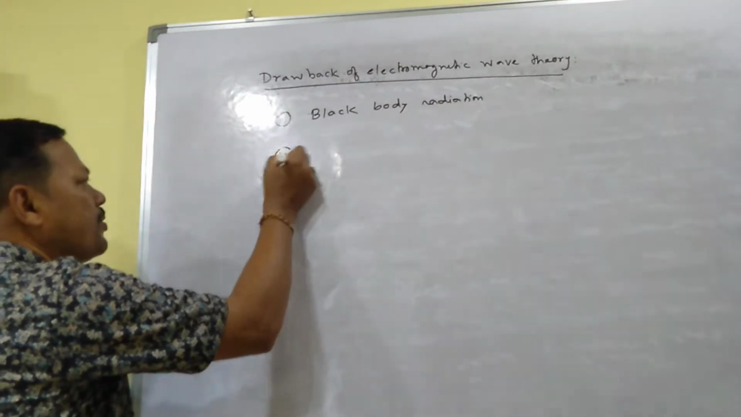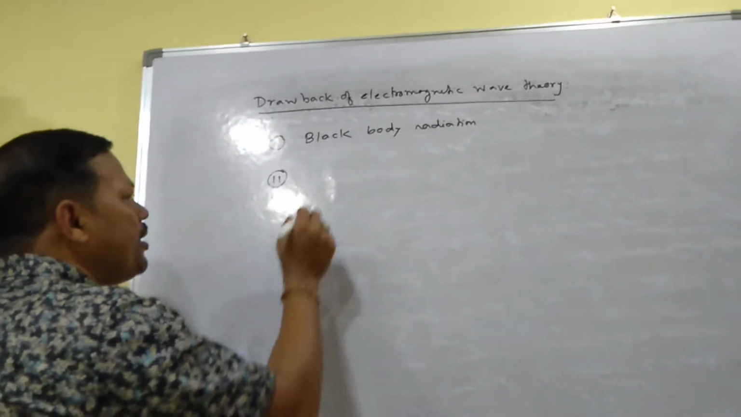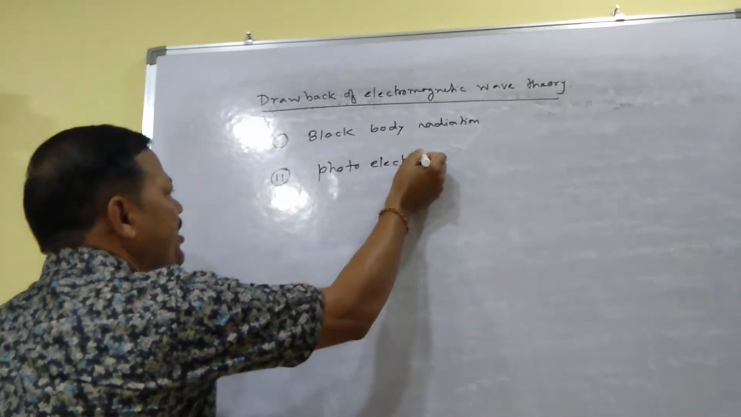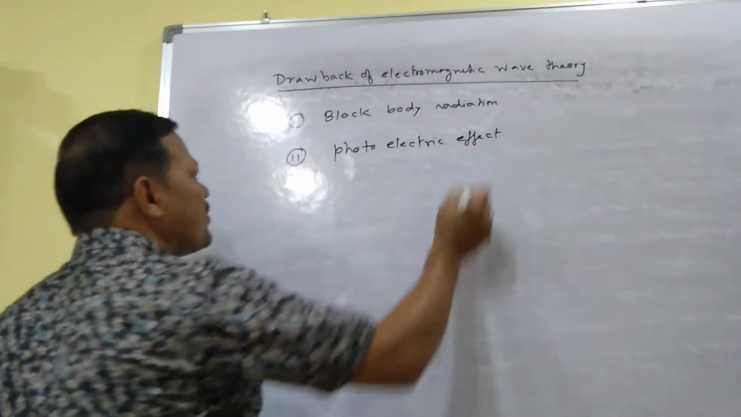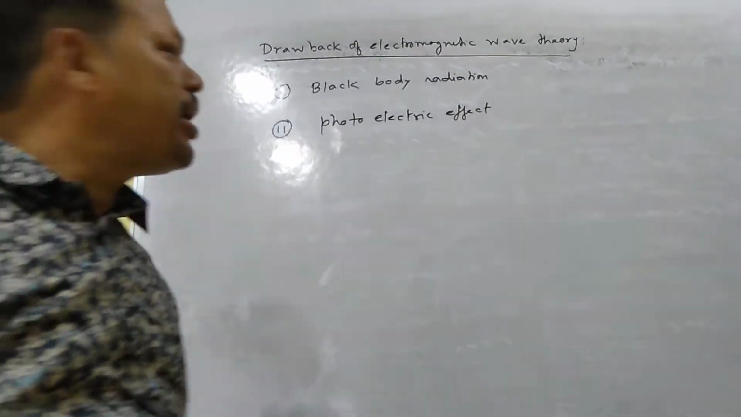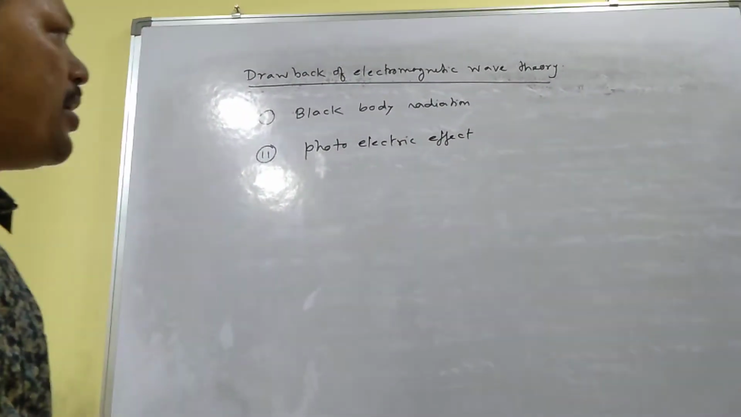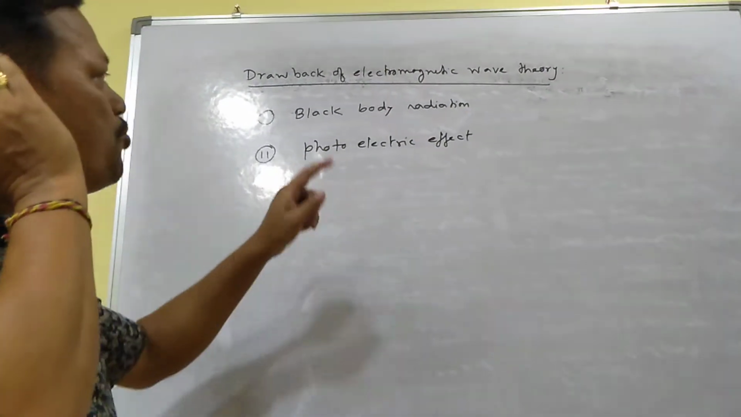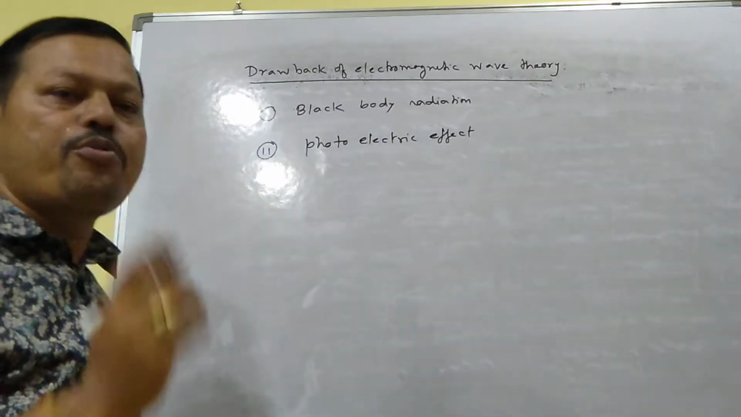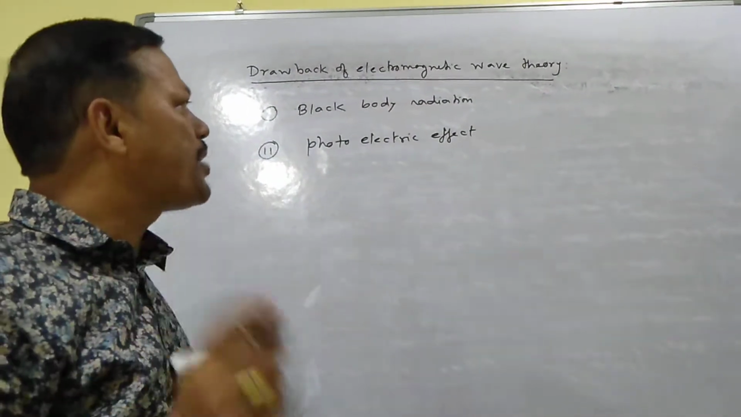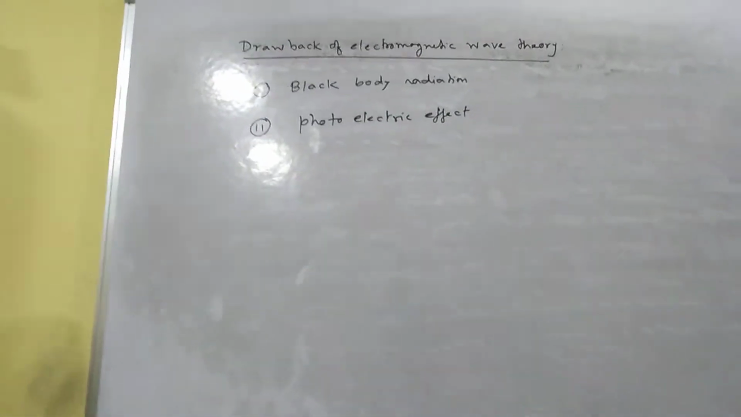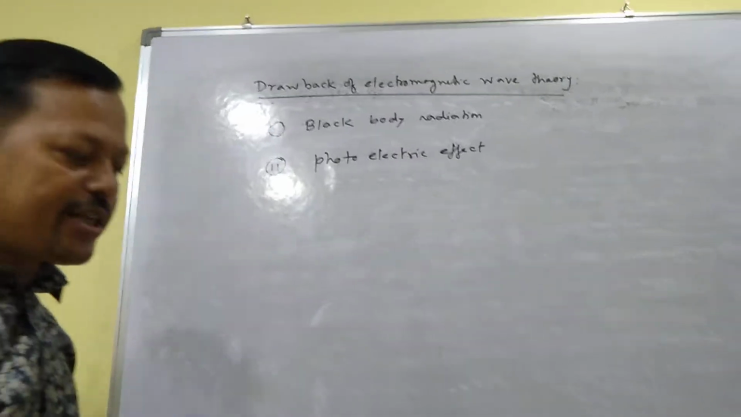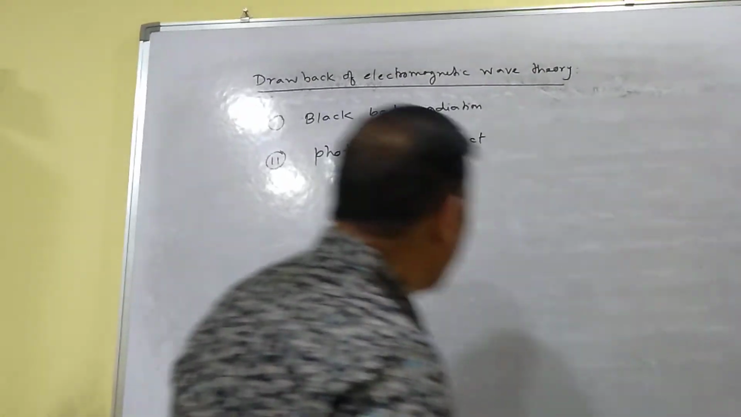Another drawback, electromagnetic wave theory cannot explain the photoelectric effect. These two phenomena, one is black body radiation and one is photoelectric effect, are phenomena of light, and these two cannot be explained by electromagnetic wave theory, and these two are the main drawbacks of electromagnetic wave theory. Now you have to study what is black body radiation and what is photoelectric effect, individually.